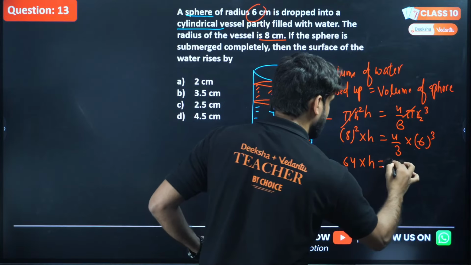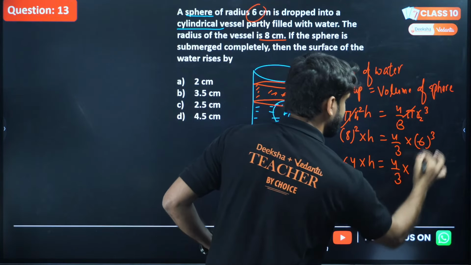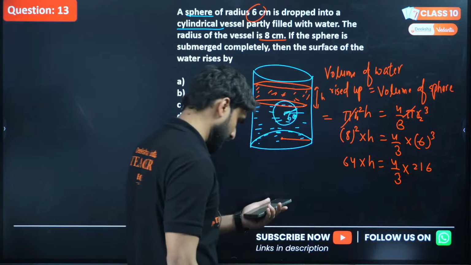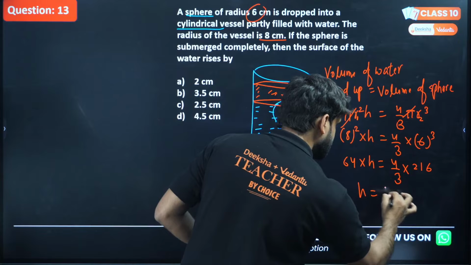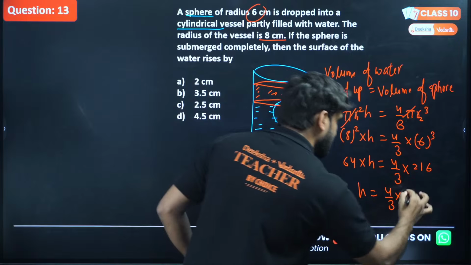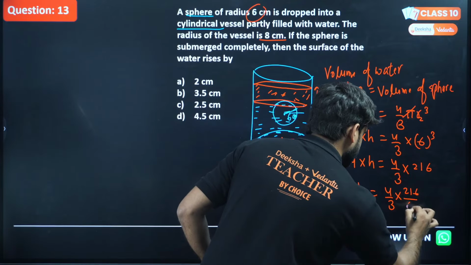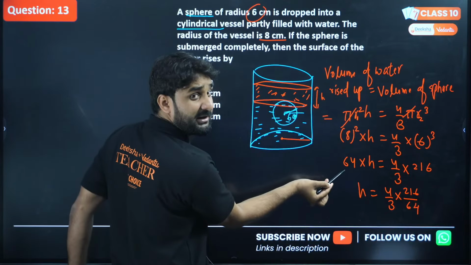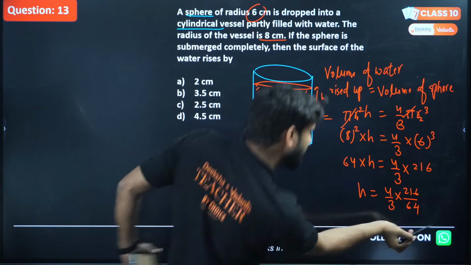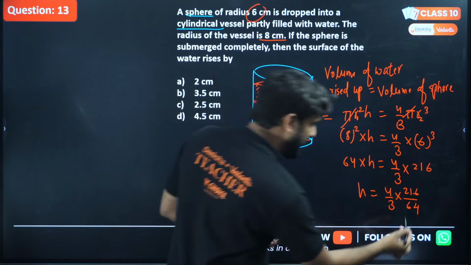64 into h will be 4 by 3 into 6 cube, which is 216. I hope you all know it. So h will be 4 by 3 into 216 divided by 64, because 64 here is in multiplication form. On shifting this 64, it will go in divide form, right? So can we cancel it here?